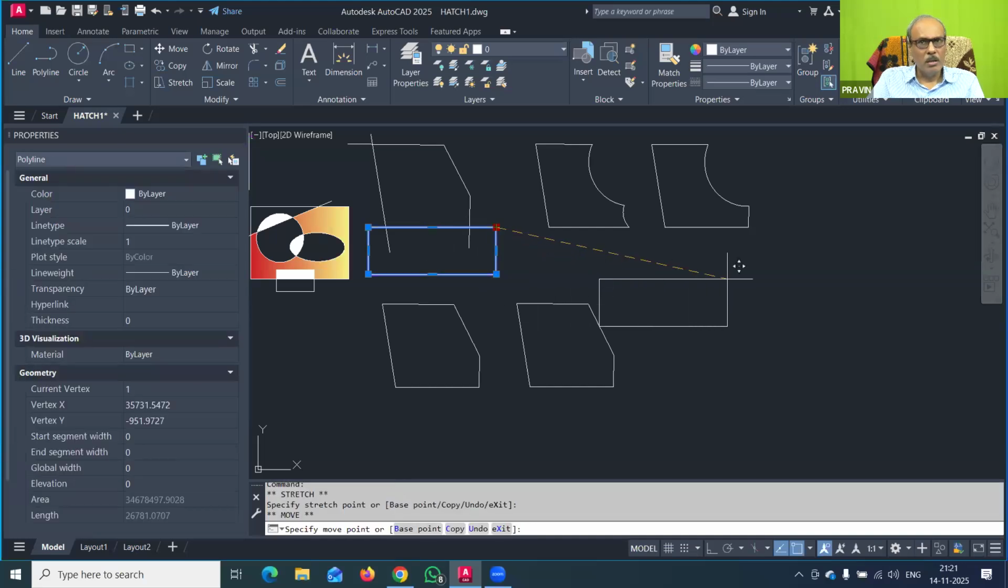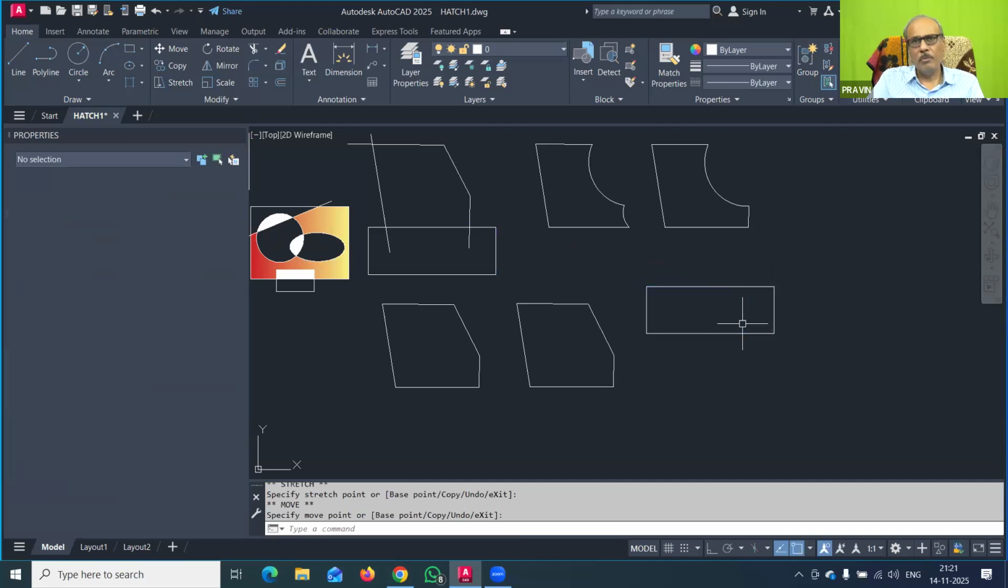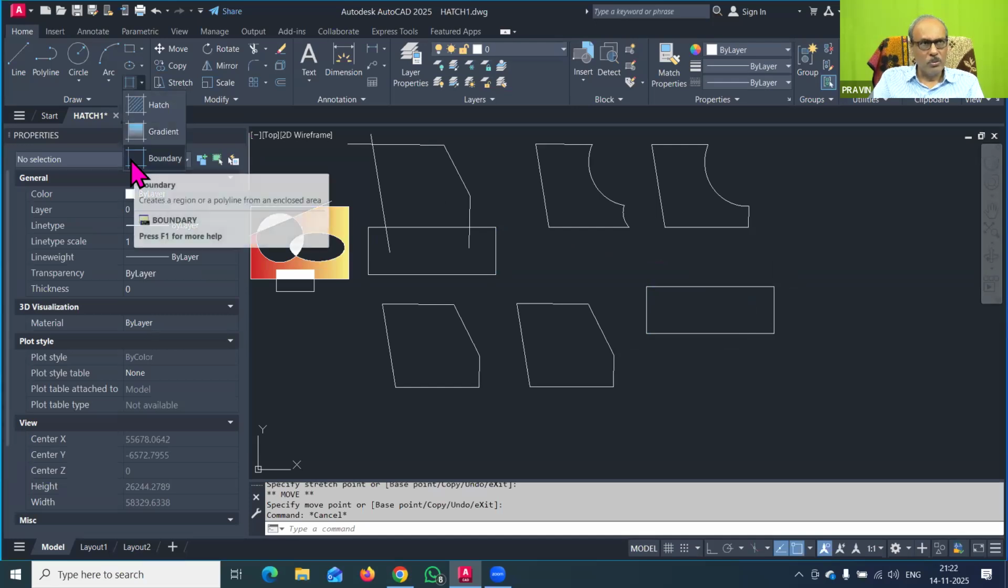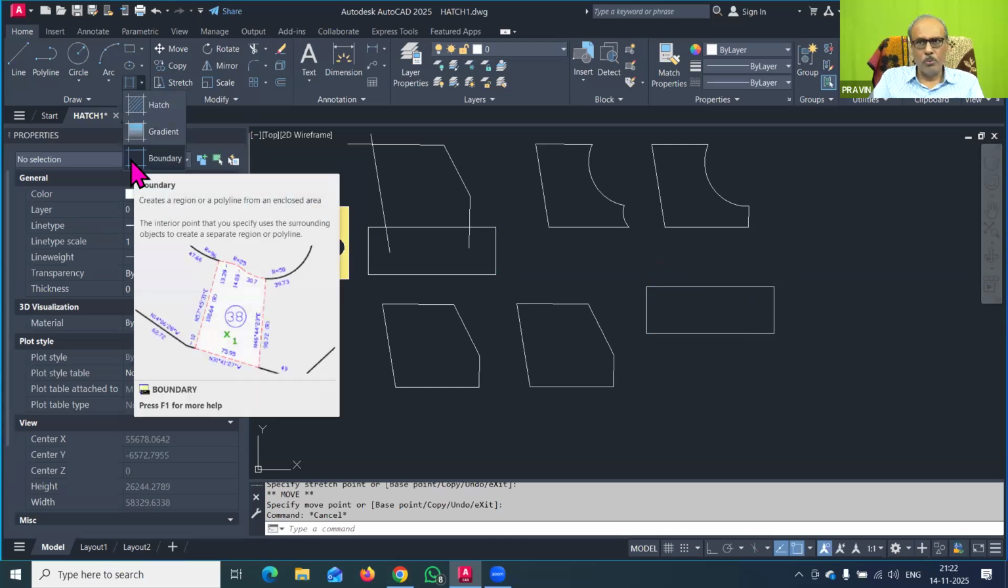You can see here, this is a separate polyline I have generated. That is the important thing here. So with this, we have learned so many important things about the hatch command, then the gradient command, and the boundary command. So we will stop for today.